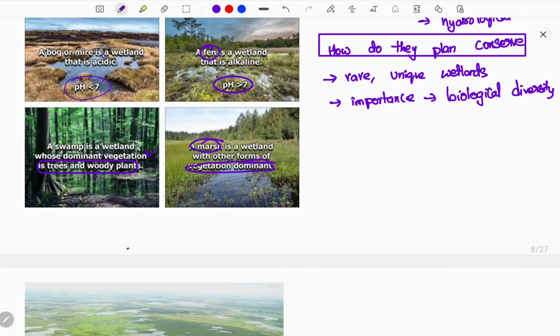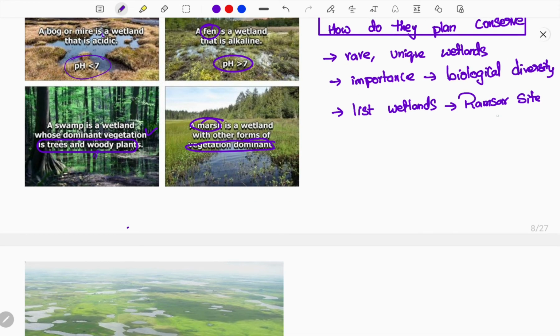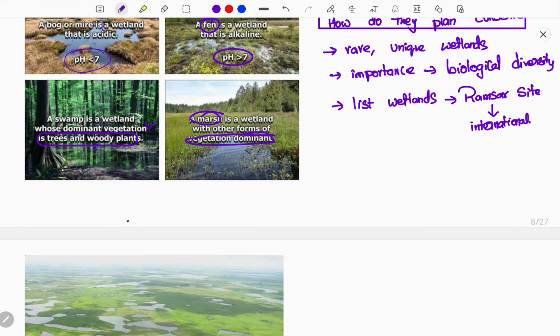And then here we can see a list of important wetlands to be maintained. The list will be provided and wetlands will be added to the list as important wetlands. After being added to the list, this will be called not just a wetland but a Ramsar site. So this is all called the Ramsar sites, of international importance. Now all the world will view this as an important wetland.